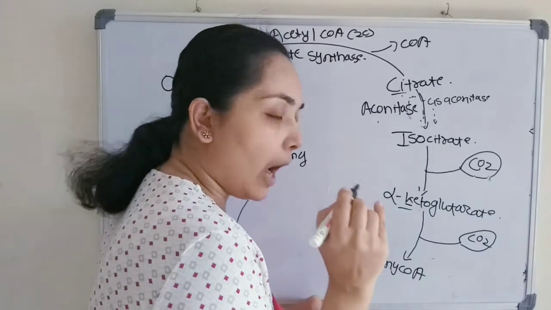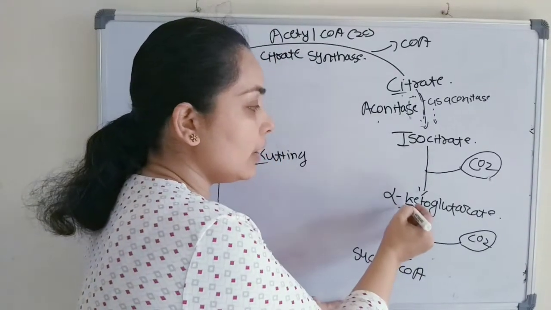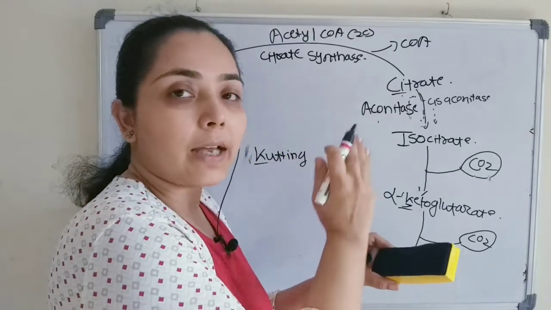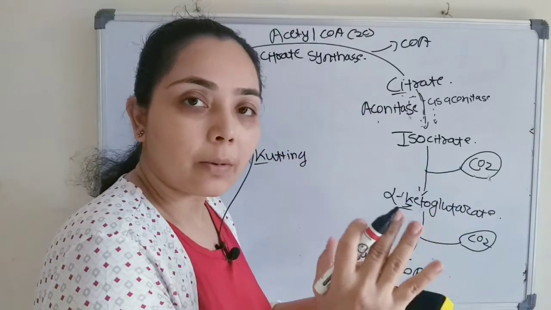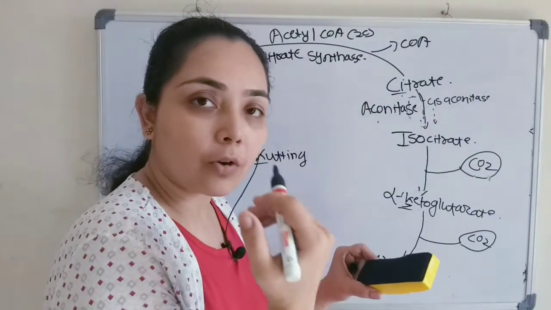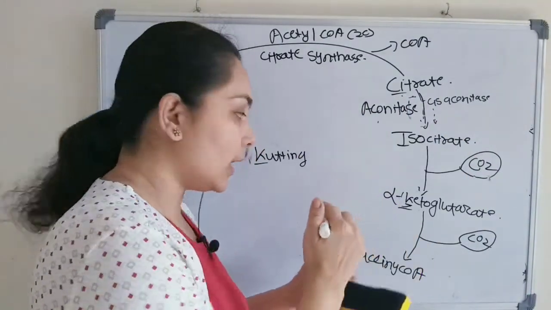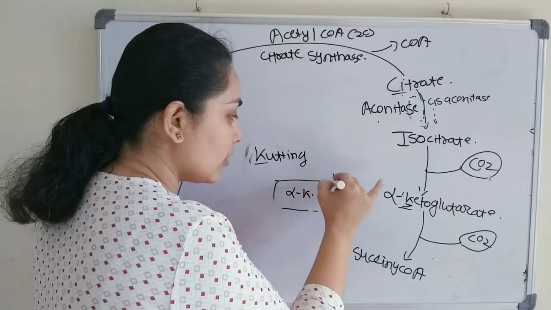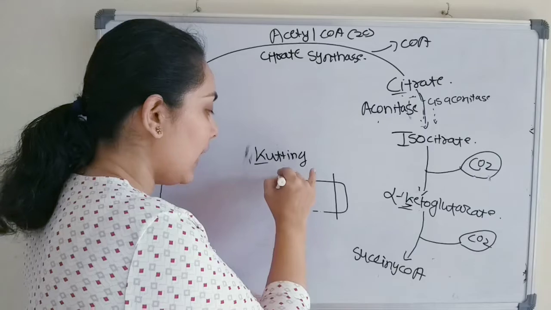Okay, so how can we remember this? Alpha ketoglutarate has cutting from both the left side as well as the right side, so that you can remember the placement from where the carbon dioxide is removed or where the NADH is generated. So cutting takes place from the right side and the left side.